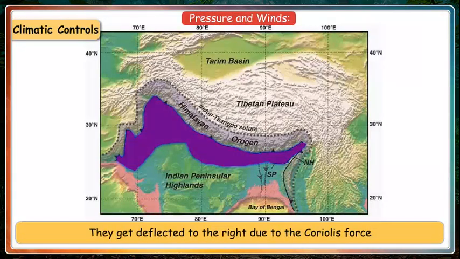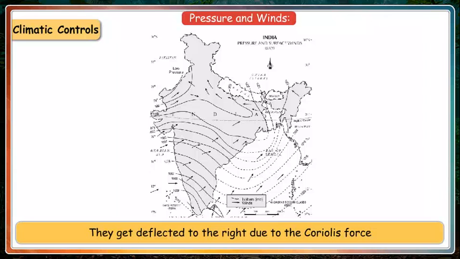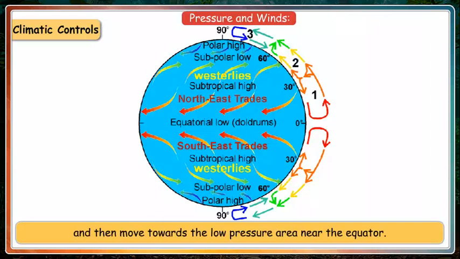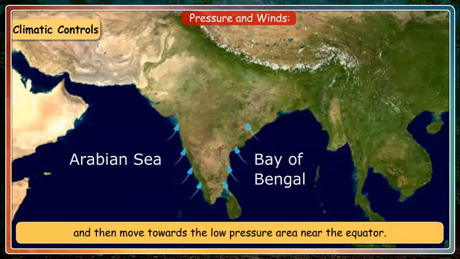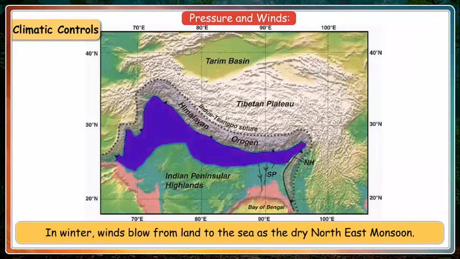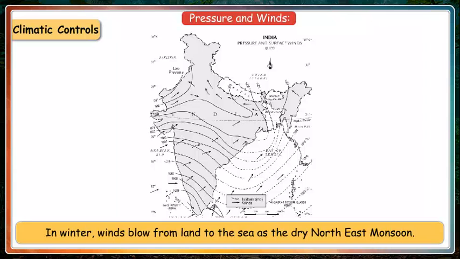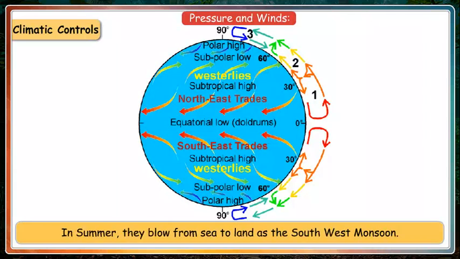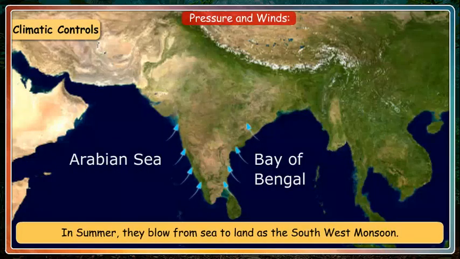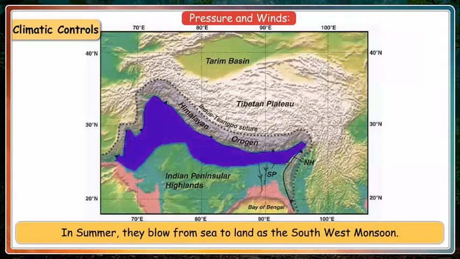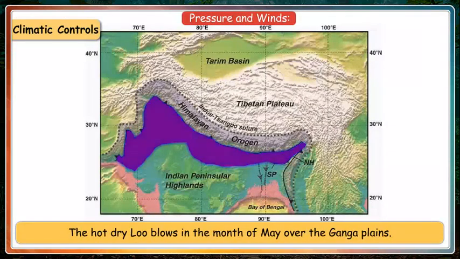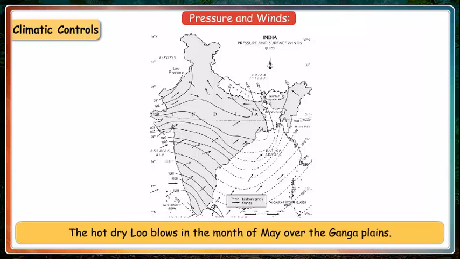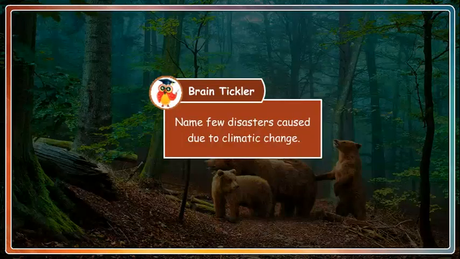They get deflected to the right due to Coriolis force and then move towards the low pressure area near the equator. In winter, winds blow from land to the sea as the dry northeast monsoon. In summer, they blow from sea to land as the southwest monsoon. The hot, dry loo blows in the month of May over the Ganga plain.